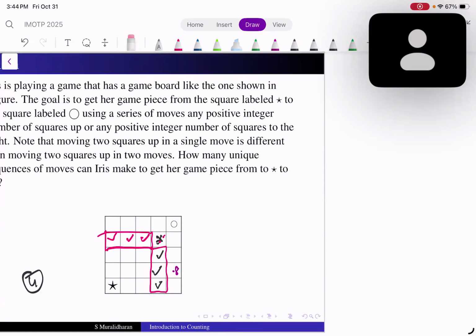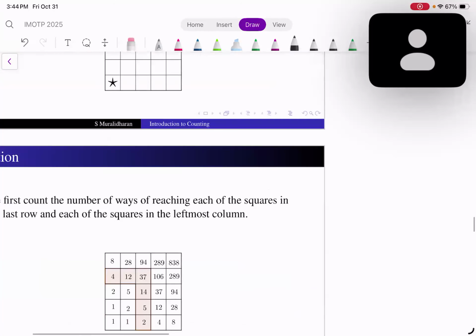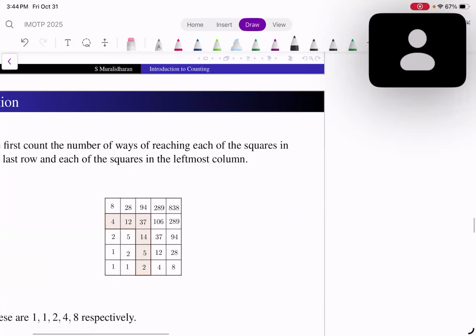Right. Now let me ask a question. Instead of, I said that instead of... no, okay, let's complete this problem so that it's easier now. So here, for instance, I have written the answer. So the thing is, for instance, this 37 is the sum of these 3 and then those 2.